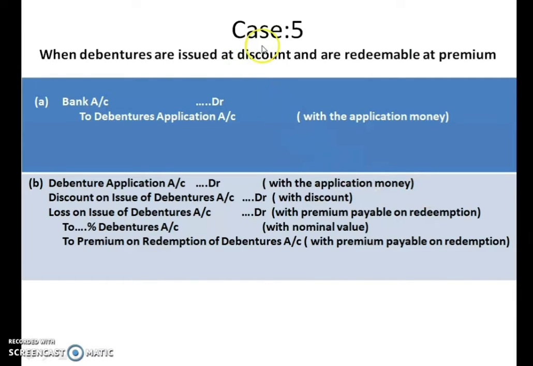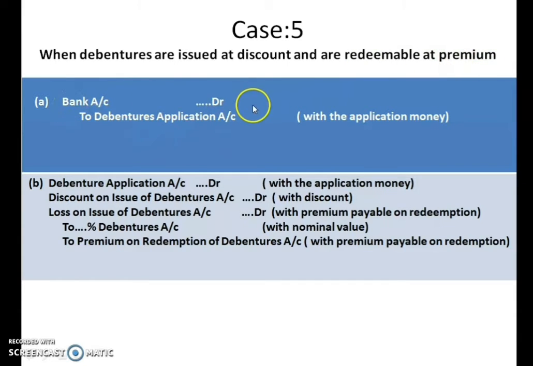Now here is case 5. When debentures are issued at discount and are redeemable at premium. So you are issuing the debentures at a discount, but you are repaying the borrowed money at a premium. So what is the journal entry?